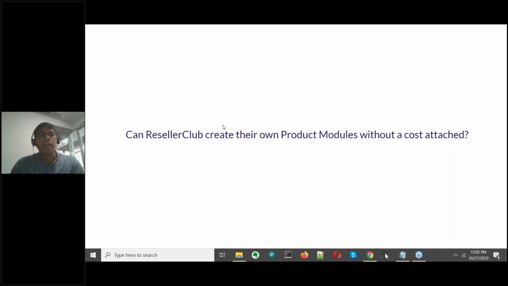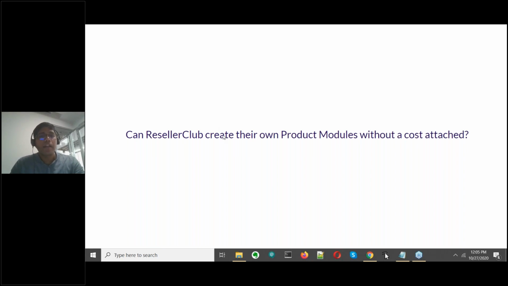Now, the WHMCS license that you get through Reseller Club, yes, it can be used to manage your products through Reseller Club as well, and you can also integrate your other companies or other reseller accounts with other registrars, etc., using that license key.